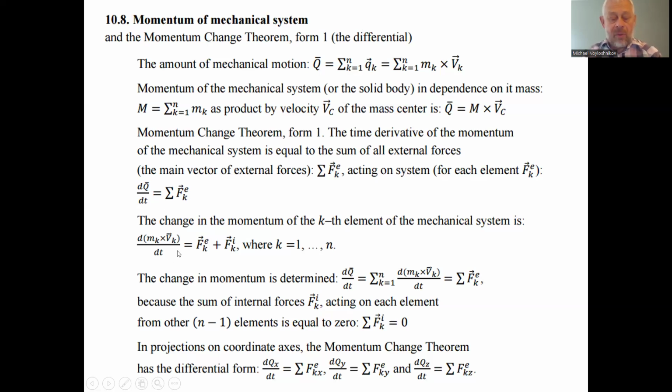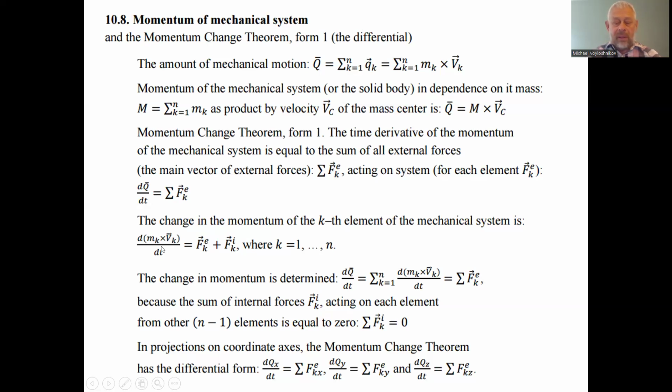The change of the momentum, that is the amount of mechanical motion, which is more correct to say, of the k-th element of the mechanical system is a derivative. So the general approach consists of the total of the external forces and the internal forces acting on this definite element of the mechanical body.